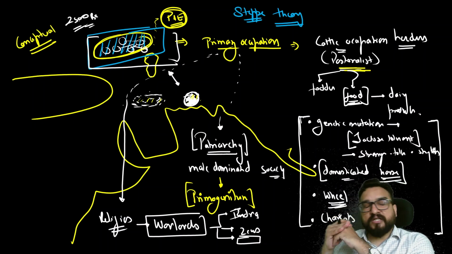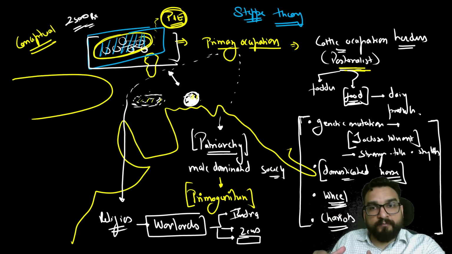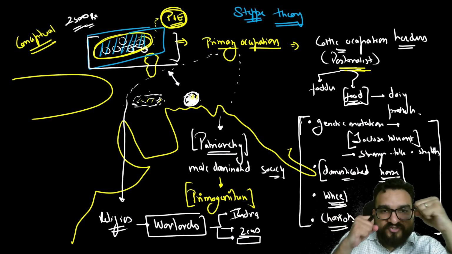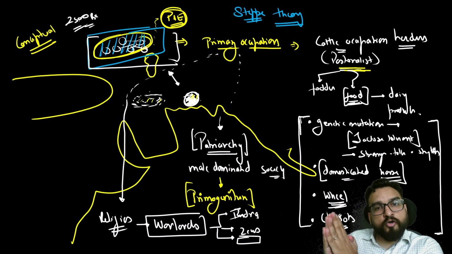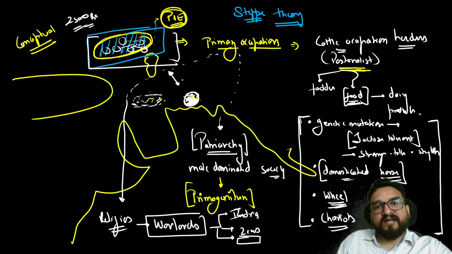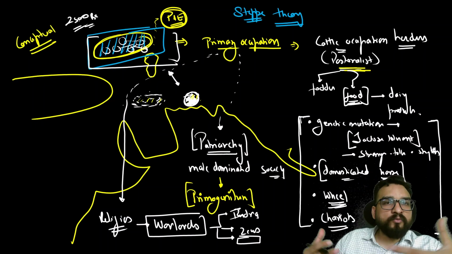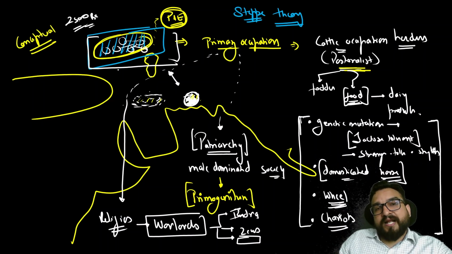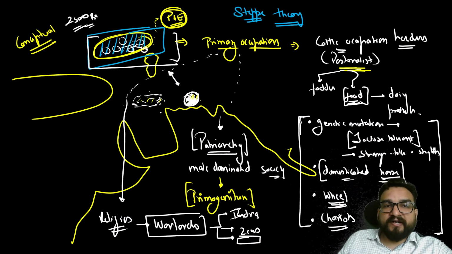In the IVC there was a culture of mother goddess. Why? Because fertility was appreciated. But over here, power is appreciated, strength is appreciated. So the warlord came over here, right? That is why you will be finding in the Rig Veda a lot of mention of Indra out of nowhere. Where is the link? The link is over here, guys. Right? This is one feature. And all these features you will be trying to understand now.